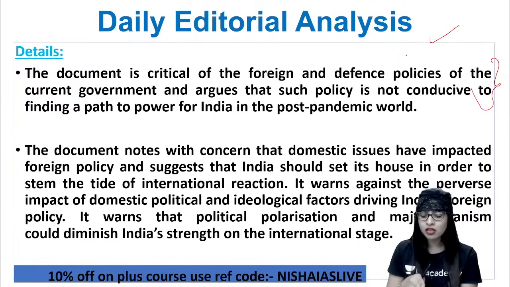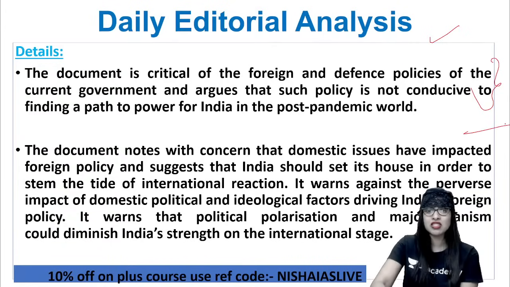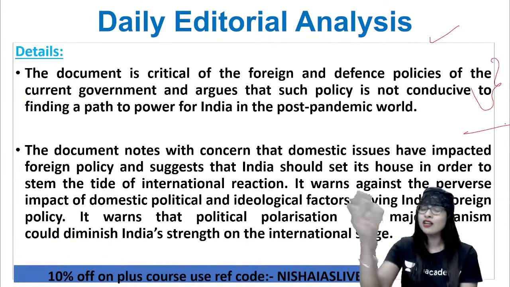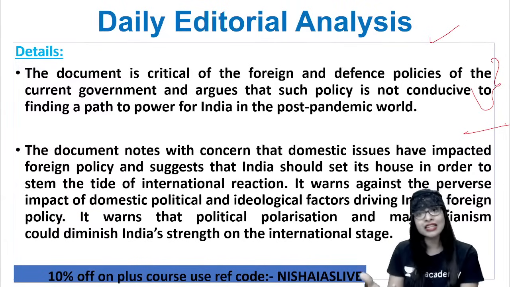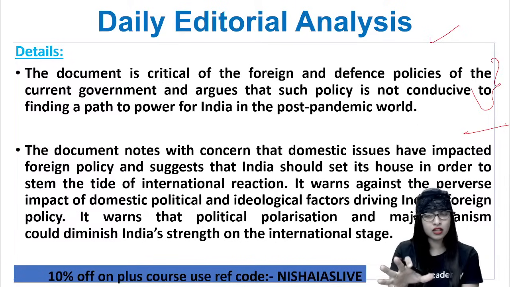So this document released by the Center for Policy Research, based on India's foreign relations and what you can do in future, is also warning about political polarization. Very honestly, I'm telling you guys, this is not offending or defending any party or anybody. This is a reality. We're not taking names of any parties, but the reality is, people do not want to analyze such kinds of topics.